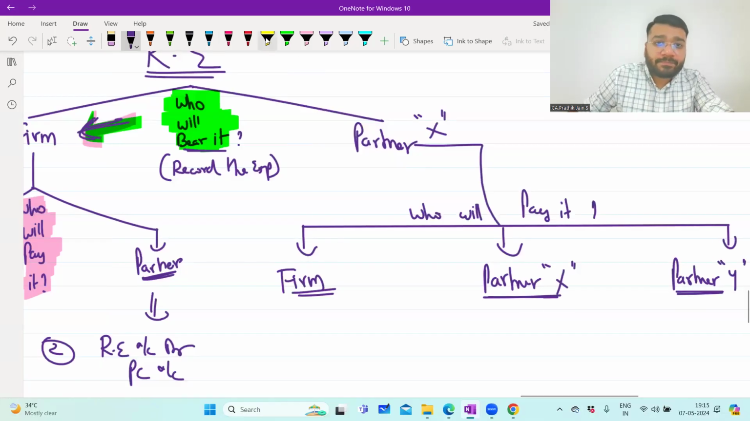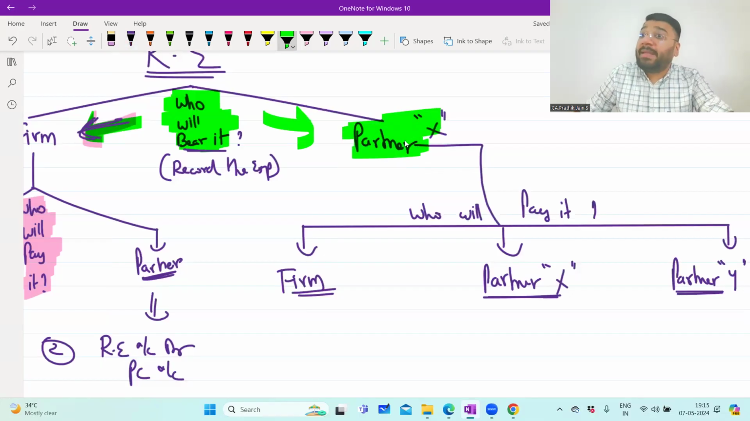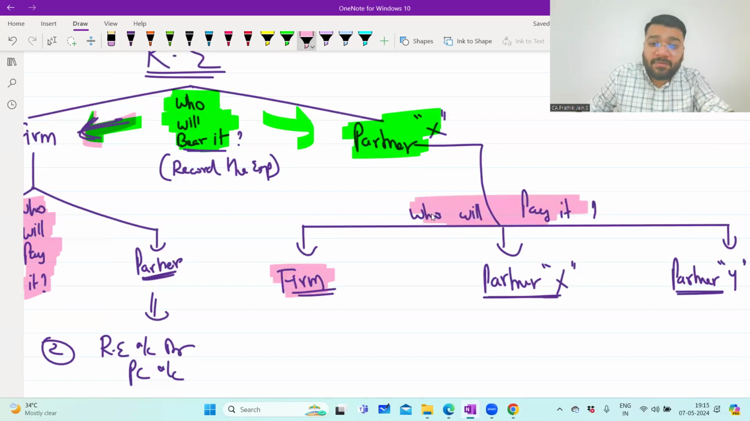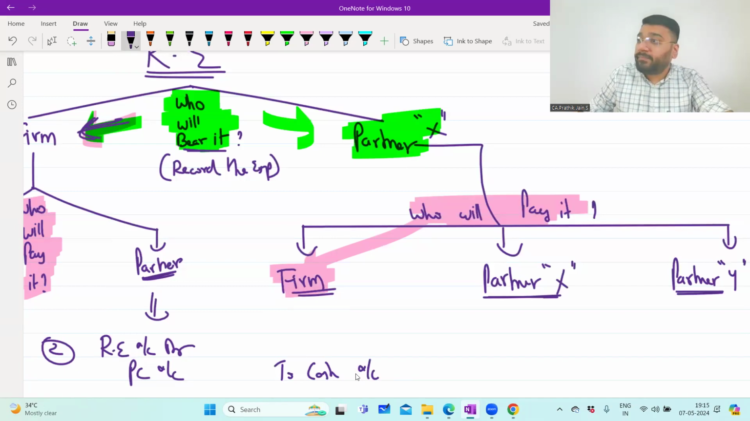First question: who will bear it? The partner is bearing it. Next question: who will pay it? If the answer is the firm, then the partner is bearing it and the firm will pay. If the firm pays, money is going out of the firm, so to cash, money is going out.